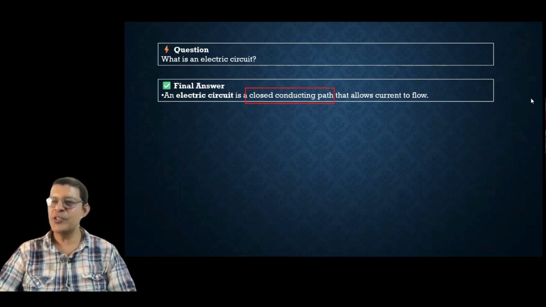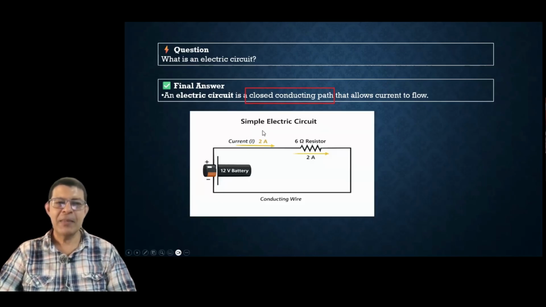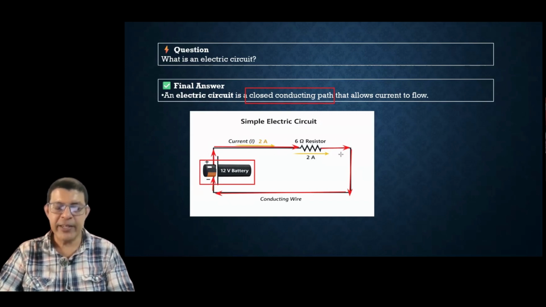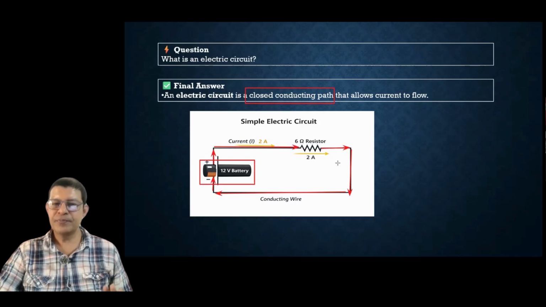Okay, I got one response. Closed conducting path. Very good. So you see that this is the electric circuit, right? You have a battery here, and this battery is connected to a wire. The battery is connected to a wire, and this entire thing is connected then to a resistor, right? Then taken from one end to the other end, and then connected back to the other terminal of the battery, which is the negative terminal. So there is no open end in the circuit. There is no path in the circuit which is broken. The entire circuit is closed, all connected.